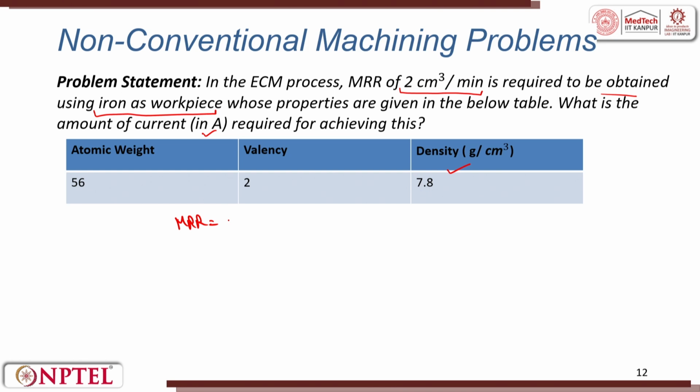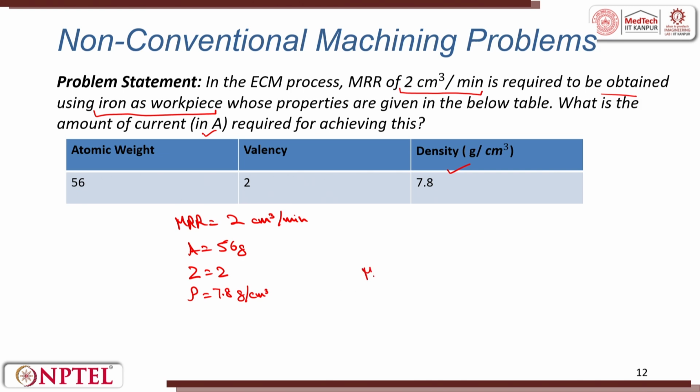MRR is equal to 2 centimeters cube per minute. Atomic weight A is equal to 56 grams. Valency Z is equal to 2. Density rho is equal to 7.8 grams per centimeter cube.